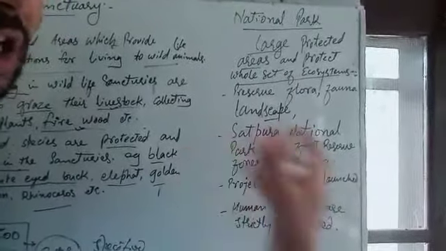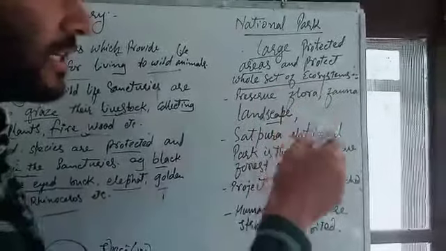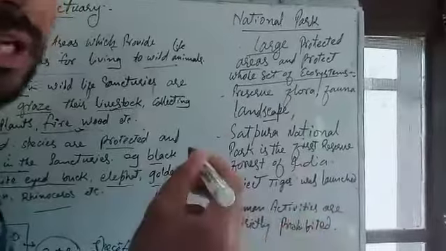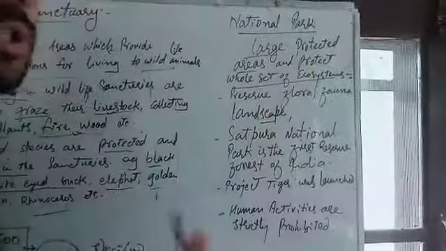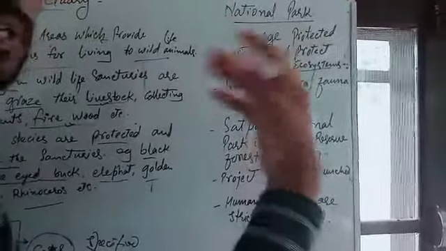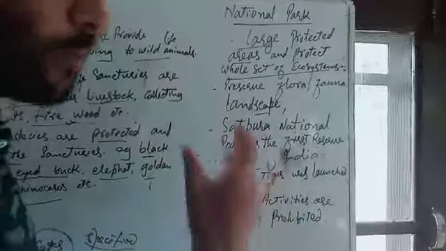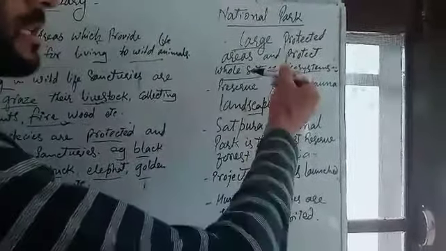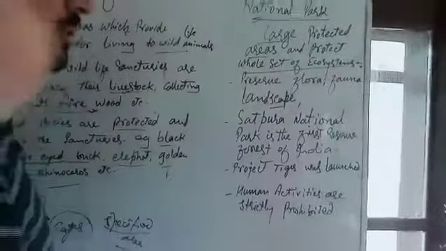That means living and non-living components interact with each other, like forest ecosystem, river ecosystem. The whole set of ecosystems is preserved in a national park. Some lakes are there, forests are there, ponds are there, pond ecosystem is also there. These national parks protect the whole set of ecosystems.